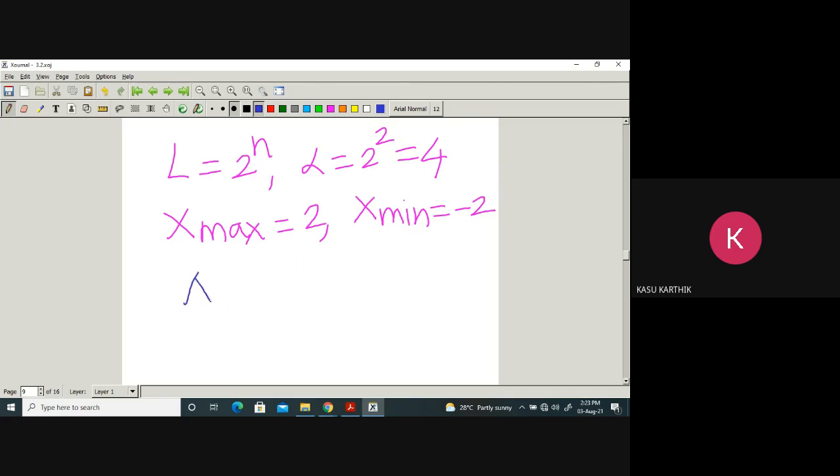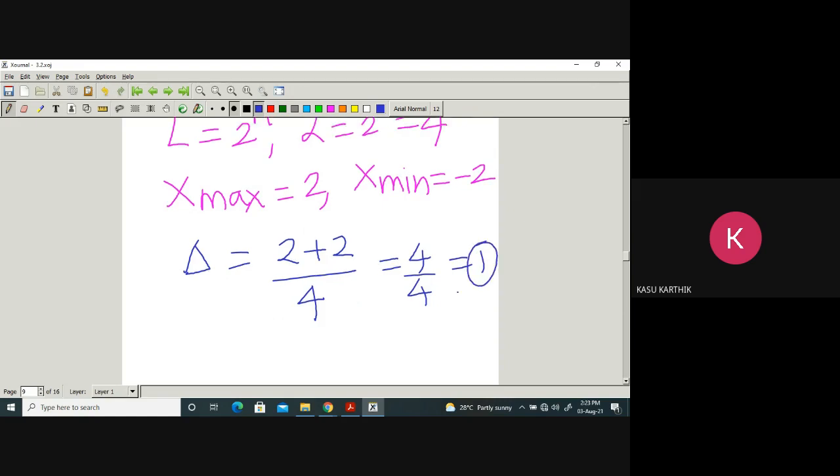What about delta? Step size. It is x maximum minus x minimum, that is 2 plus 2, divided by the number of levels, 4. That equals 4 by 4. That equals how much? 1. 1 is the step size.